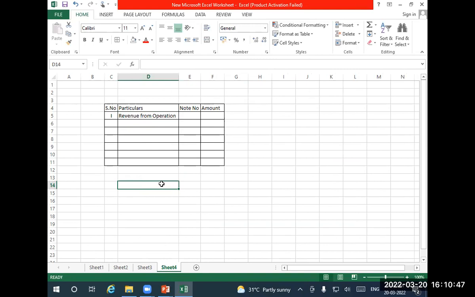Okay, point number 2 is other income. Or they may be having one more item, I think. Other operating revenue. Okay. We write only one: revenue from operation. Another one is other income. What we are learning now? We are learning the format in which we have to prepare the profit and loss account. Okay. Other income.